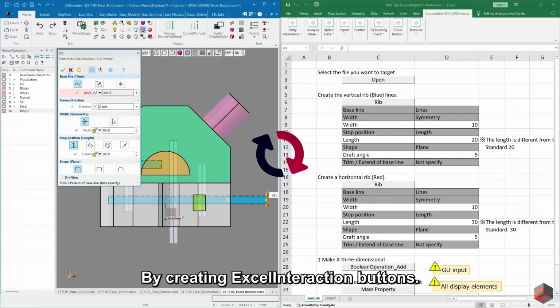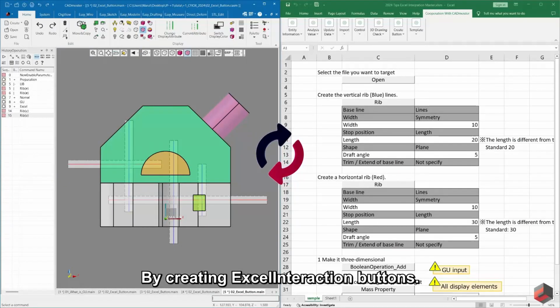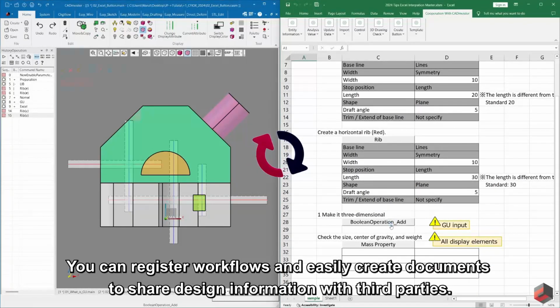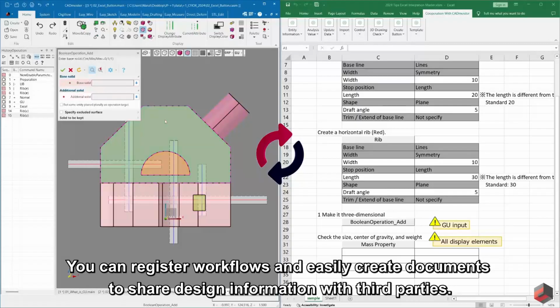By creating ExcelInteraction buttons, you can register workflows and easily create documents to share design information with third parties.